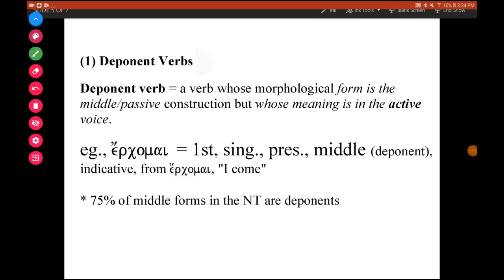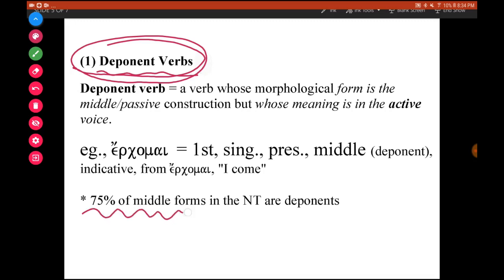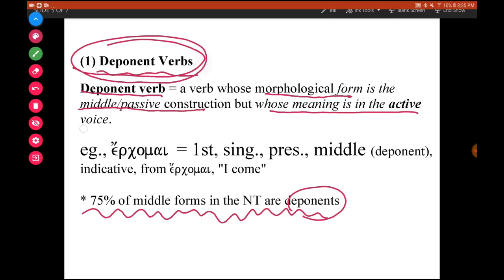And finally, the most frequent use of the middle voice is what we call the deponent use of the middle voice. In fact, 75% of the middle forms in the New Testament are deponent. What a deponent verb is, it's a verb whose morphological form, the form that you see the verb being used in the sentence, is in a middle passive construction, but whose meaning is in the active voice.